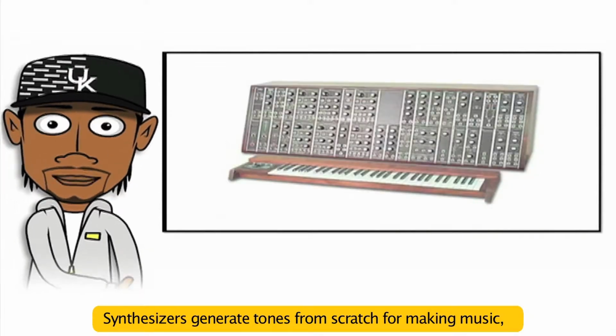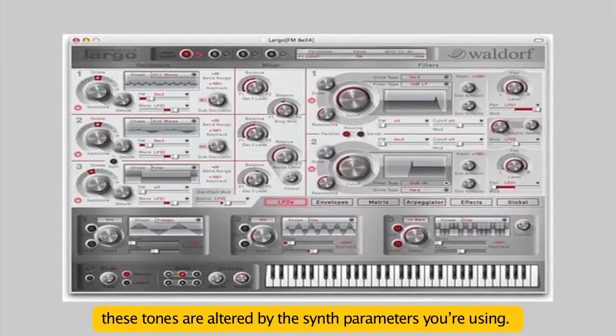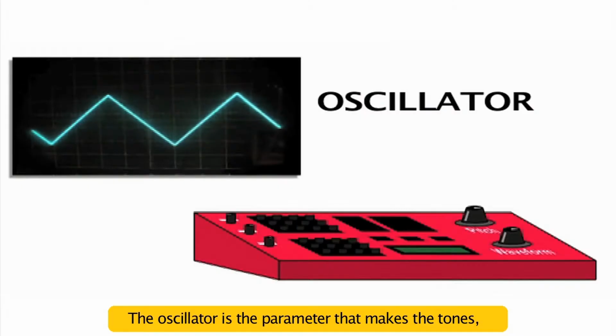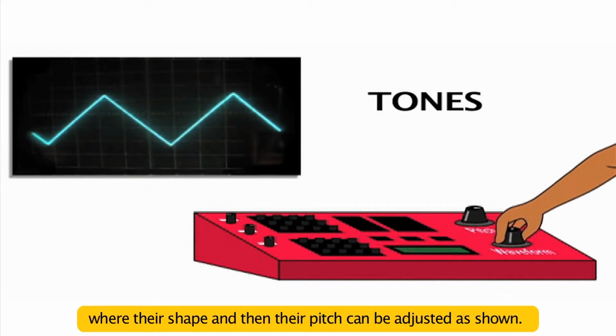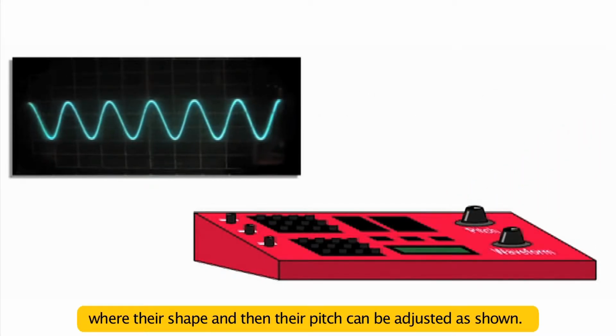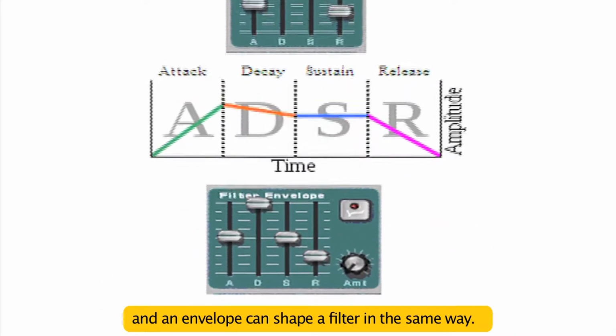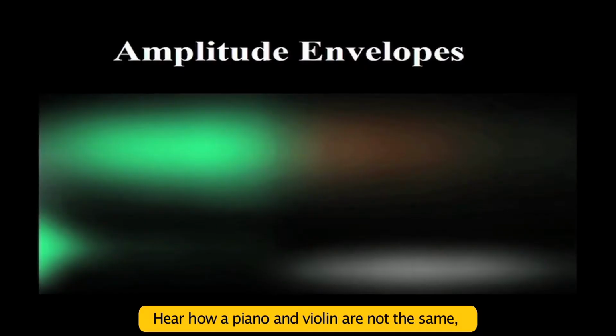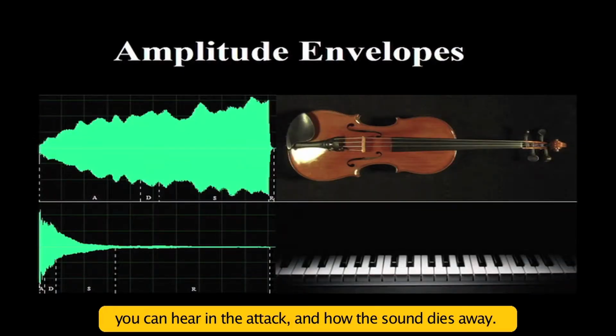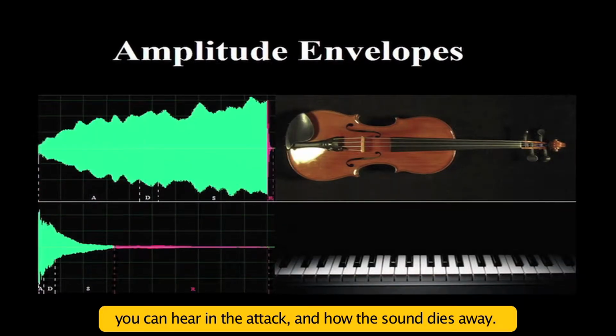Synthesizers generate tones from scratch when making music. These tones are altered by the synth parameters you're using. The oscillator is the parameter that makes the tones, where their shape and then their pitch can be adjusted as shown. An amplitude envelope gives a shape onto a sound wave, and an envelope can shape a filter in the same way. Hear how a piano and violin are not the same. You can hear it in the attack and how the sound dies away.